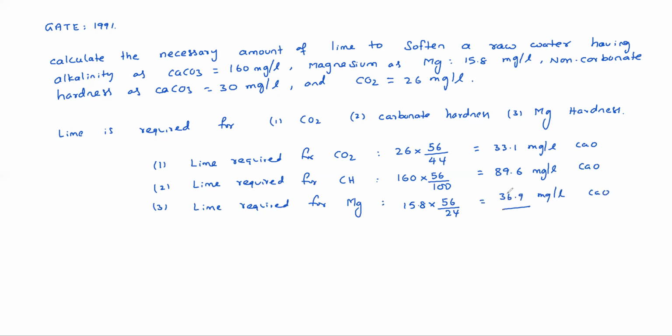So in total, 33.1 plus 89.6 plus 36.9 equals 159.6 mg per liter CaO is required.